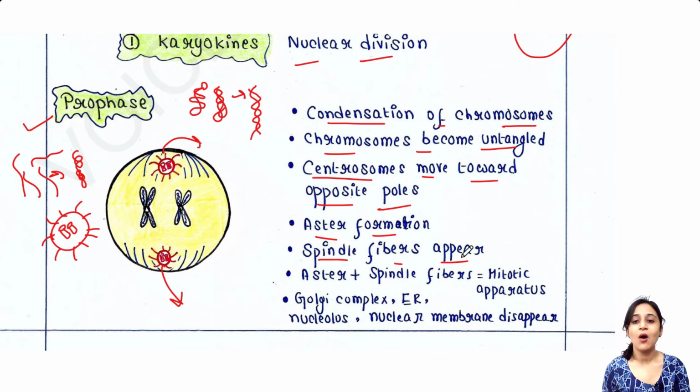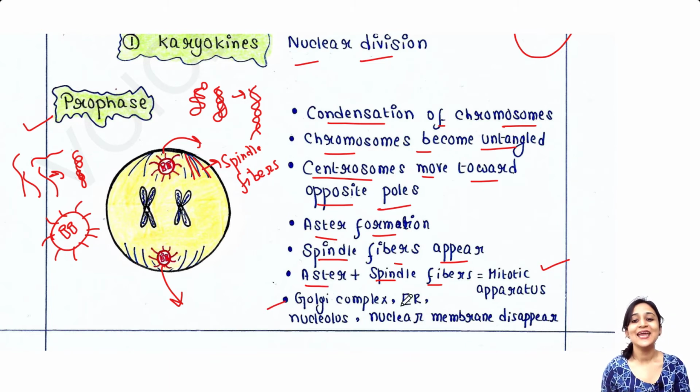Spindle fibers appear. These are spindle fibers. These are also structures which are made up of microtubules. And aster and spindle fibers altogether we call the mitotic apparatus.